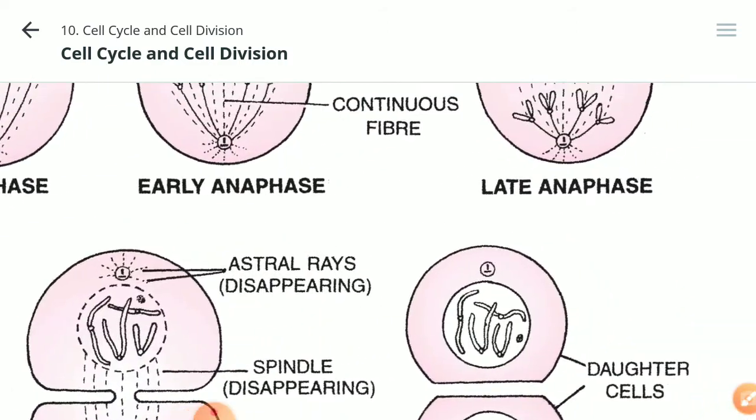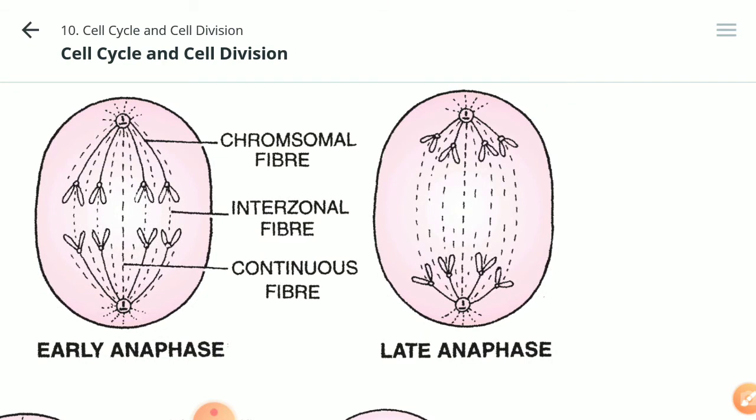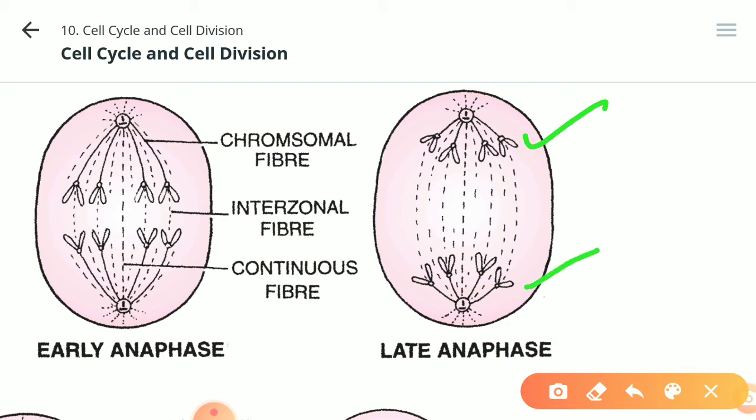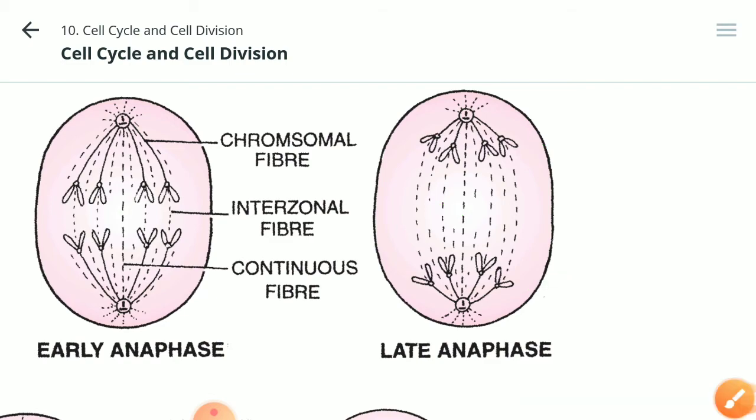Okay, this was late anaphase. So at the end of the anaphase, towards the later anaphase, what happened? The chromosome separates. Each chromatid of the chromosome starts moving towards the opposite end. They have reached the opposite end, and the spindle fibers which were in the center start disappearing, and the chromatin fibers have reached the end. Now the next stage is telophase.